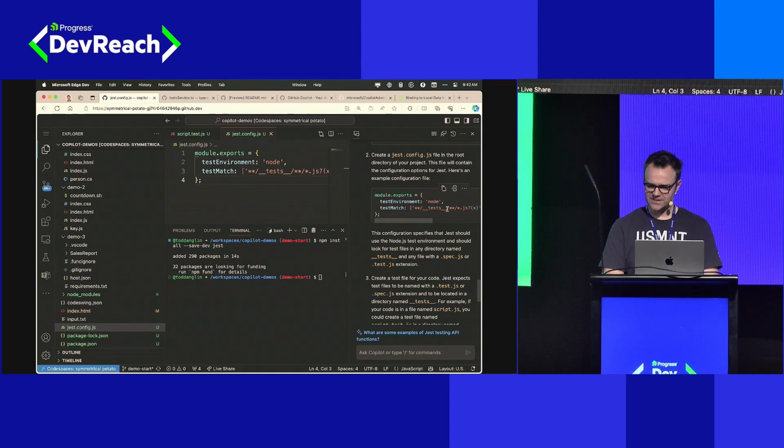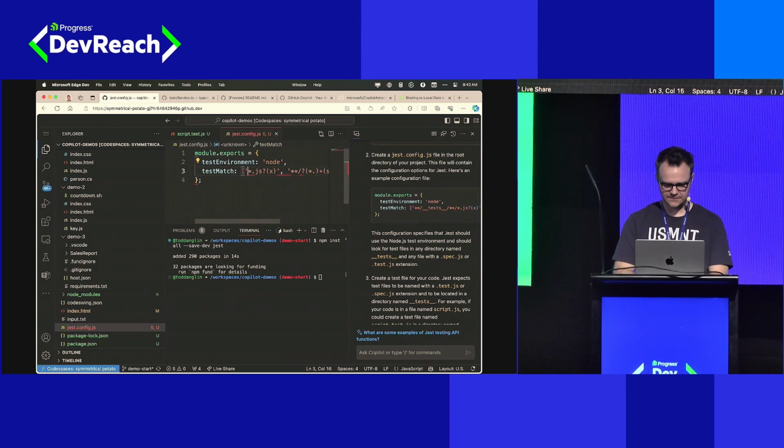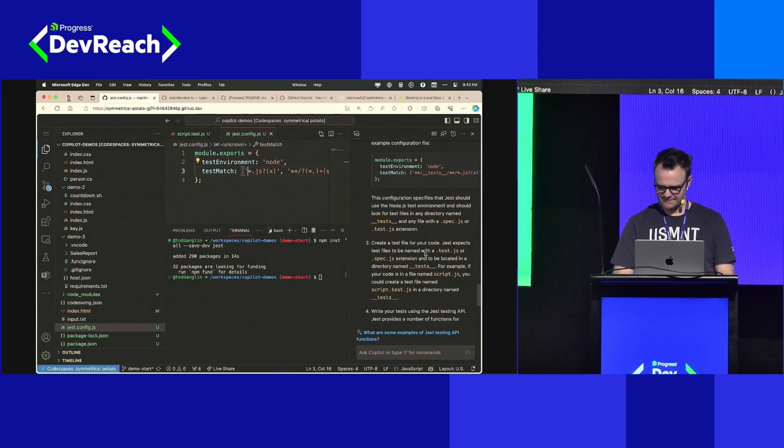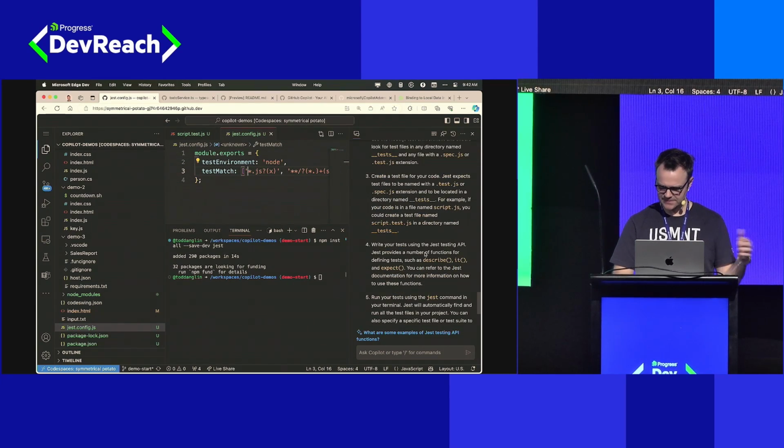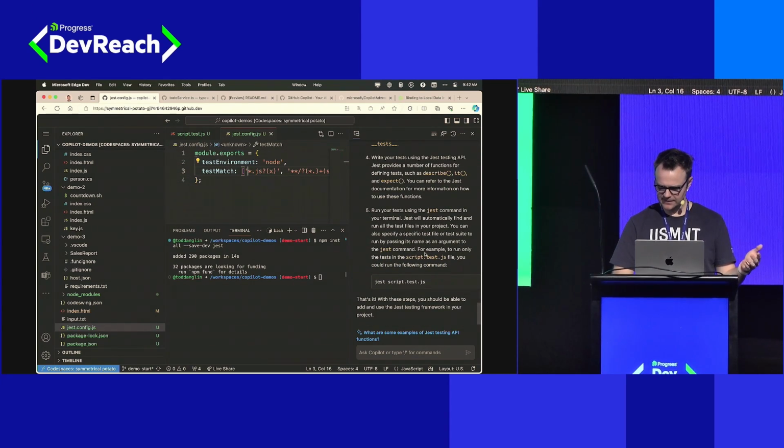It's kind of suggesting I should have my tests in a tests folder. It's not how my project is configured, so we're going to just go ahead and back that out and hope that we didn't make it too broken. We'll find out. I think that's probably close enough. Let's see what happens if we run our tests.